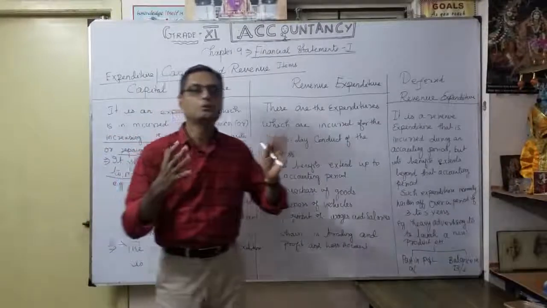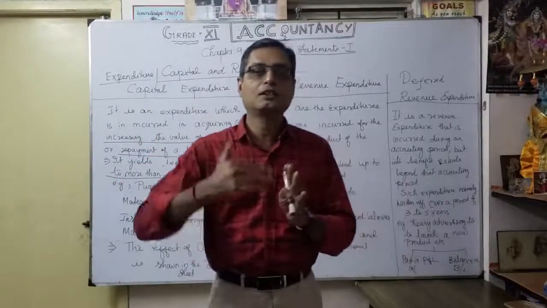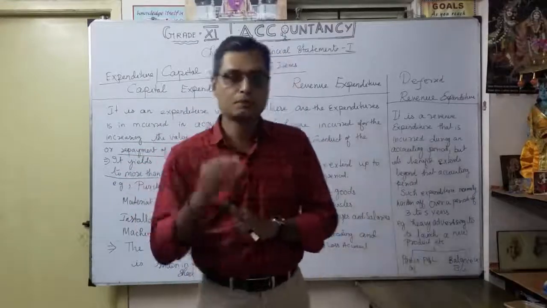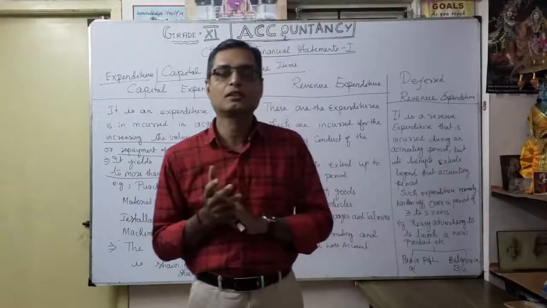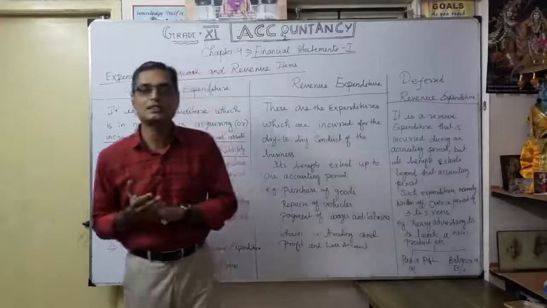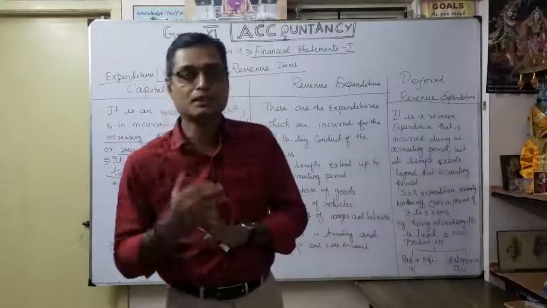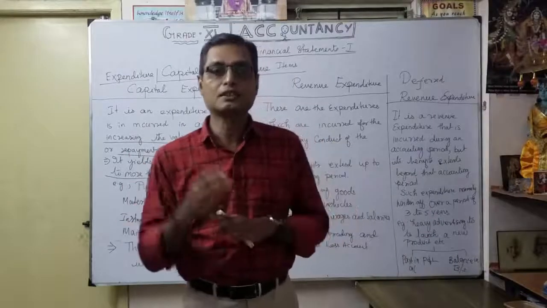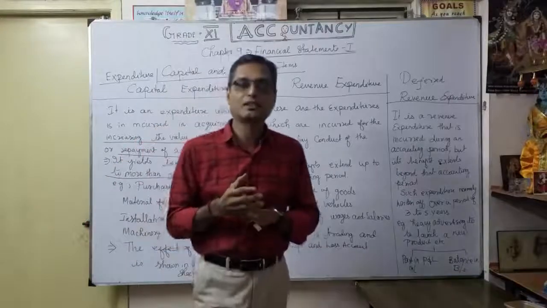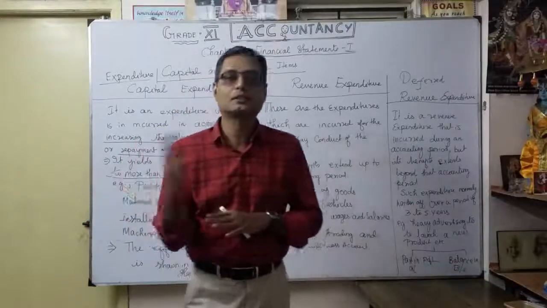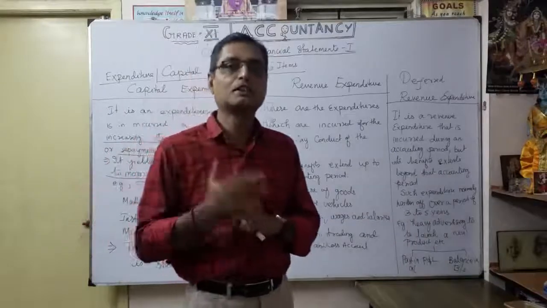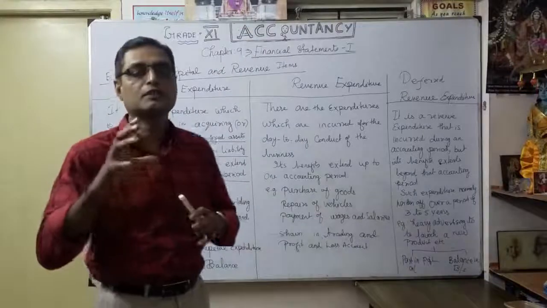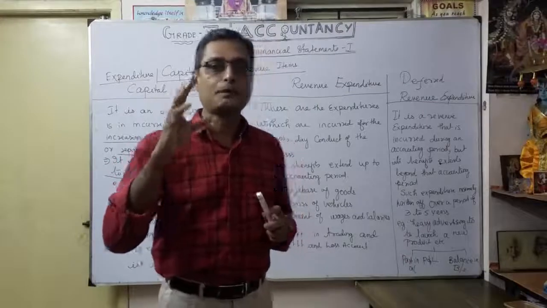For example, when you purchase a building for the business, you can't purchase a building every month, isn't it? You invest more money on the purchase of a building, machinery, a motor car or plant and machinery. These are the expenditures related to capital expenditure. Why is it called capital expenditure? To extend the business and improve our yield, so that we make more money. The benefit carries over a number of years, extending more than one accounting period. That's why it is called capital expenditure. So you should know even the definition and meaning.